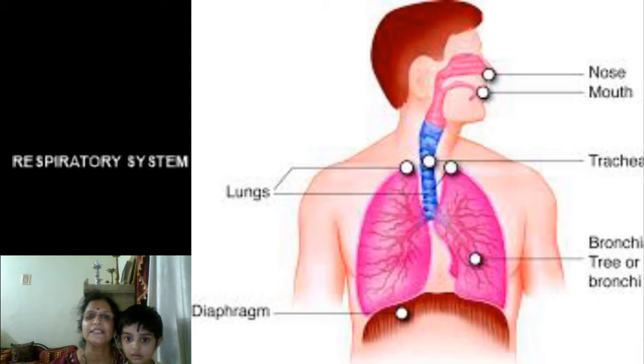When you take air inside your nose, it goes into the thorax. This is what is called the thorax. And then it is called the bronchus. The bronchus will divide into two bronchi, and then into bronchioles in the lungs. This is the left lung, this is the right lung. Can you see this? And all these small things are called bronchioles. This is the bronchus, this is the trachea, and then the nose, and then the mouth. These systems will form what is called the respiratory system.